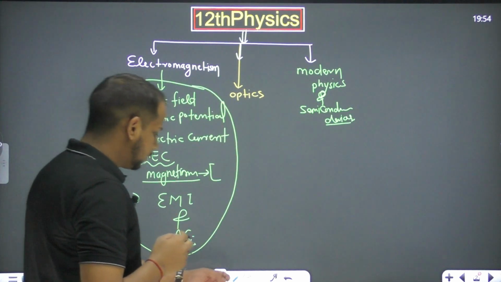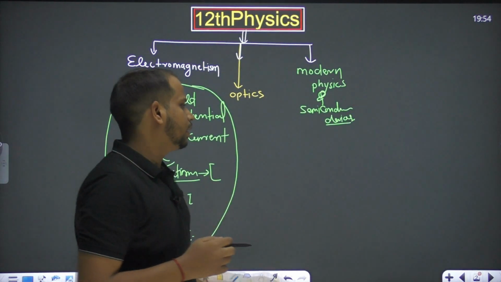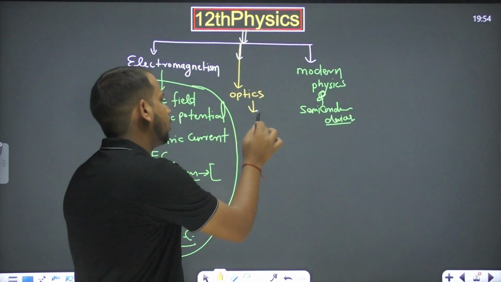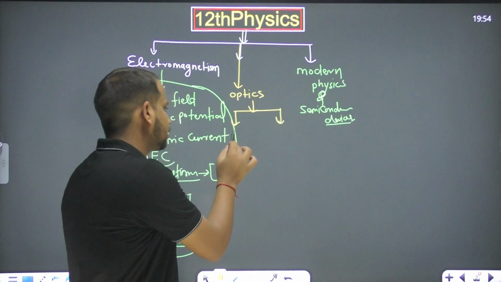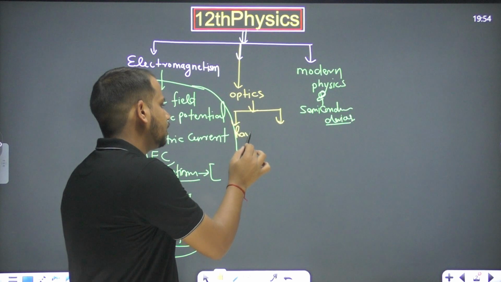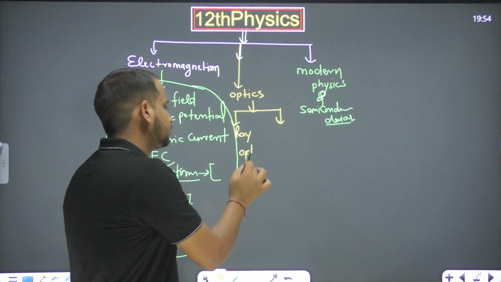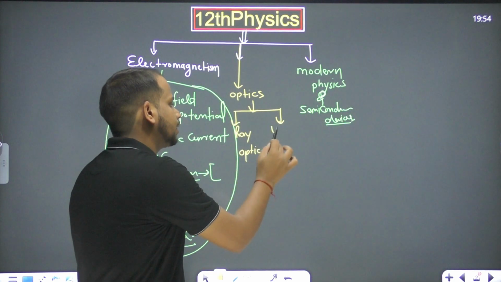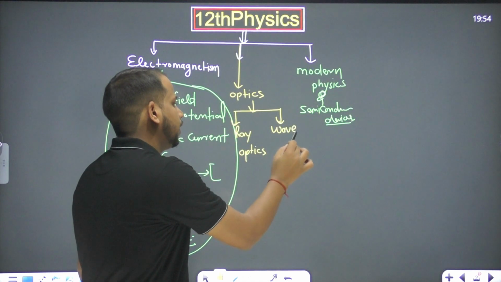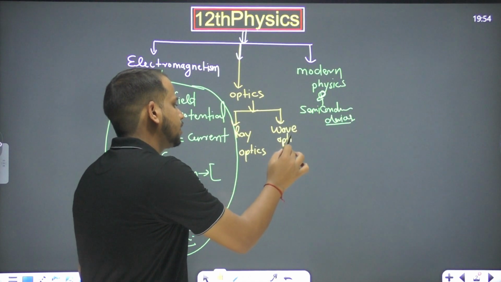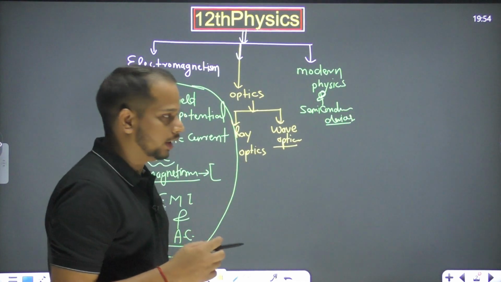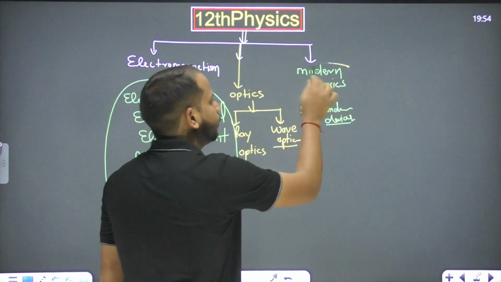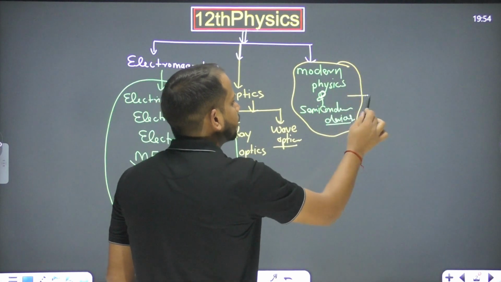Now let's see how we will cover optics over here. In the case of optics, we will cover it in two ways. What are the sections over here? The first one is ray optics, and the second one is wave optics. It's also called physical optics, but I will come to that later. Ray optics and wave optics, right?